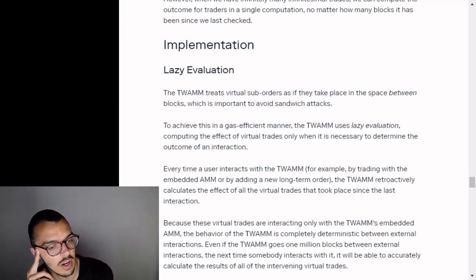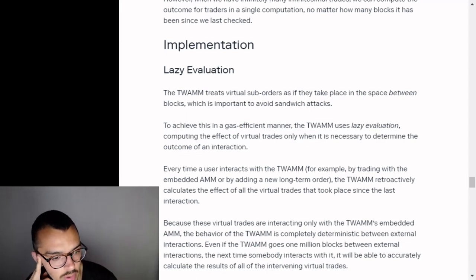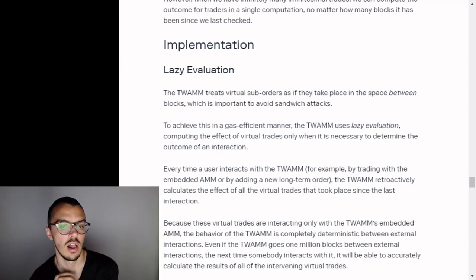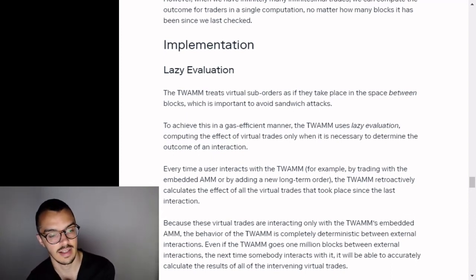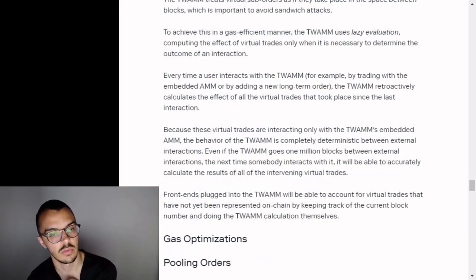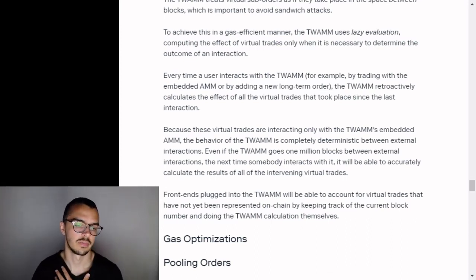Every time a user interacts with the TWAMM, for example, by trading with the embedded AMM or by adding a new long-term order, the TWAMM retroactively calculates the effect of all of the virtual trades that took place since the last interaction. Because these virtual trades are interacting only with the TWAMM's embedded AMM, the behavior of the TWAMM is completely deterministic between external interactions. Even if the TWAMM goes 1 million blocks between external interactions, the next time somebody interacts with it, it will be able to accurately calculate the result of all of the intervening virtual trades.